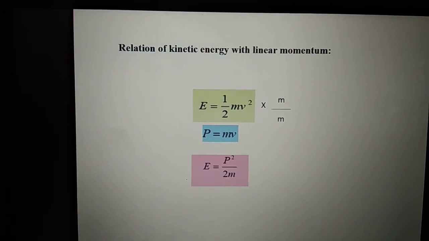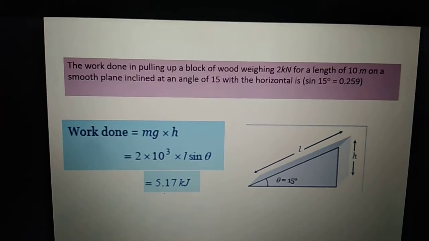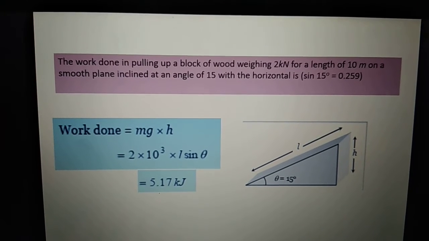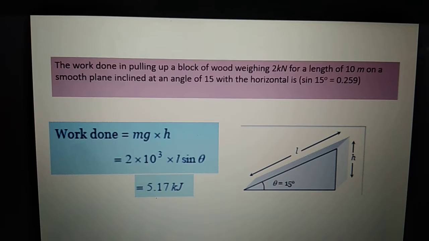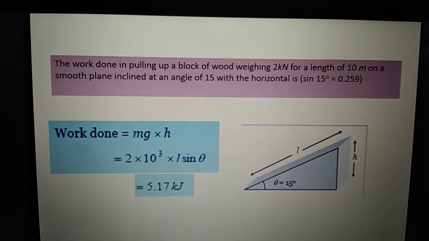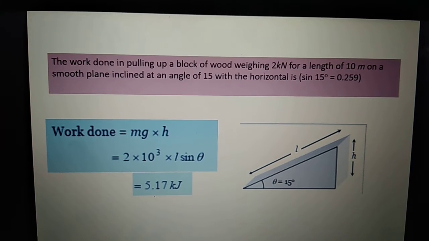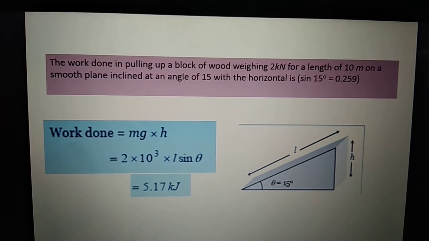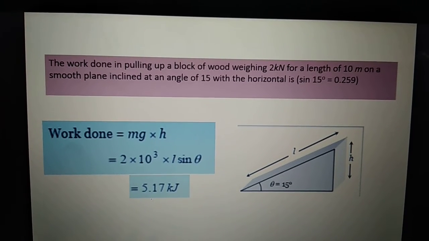This relation is used in many numerical problems, but it is very simple. It is just based upon how we see two given equations. Let's see one numerical when we are doing work done on an inclined plane. In this case, it is given that one body is taken over an inclined plane. The body is moving upwards. The length of the inclined plane is given as 10 meter. And the angle of this plane is 15 degree, as you can see in this diagram.